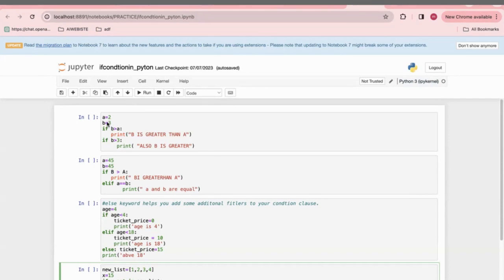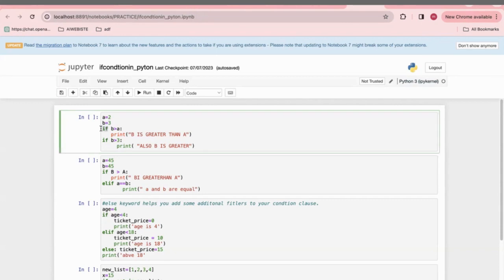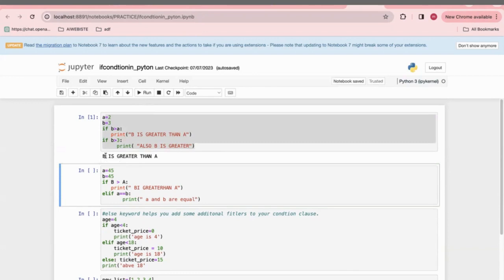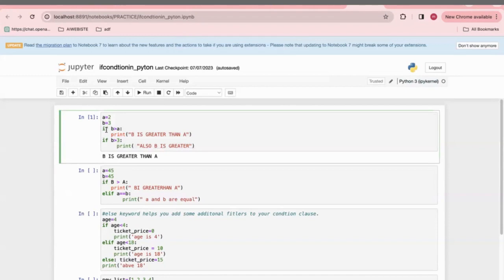So if is a keyword, guys. Here I mentioned that if is a keyword. So I mentioned a equal to 2, b equal to 3. If b is greater than a, then print b is greater than a. I have mentioned this condition. Suppose I execute this, so what will it do? It is checking this condition, if b is greater than a. So b, 3, is greater than a.